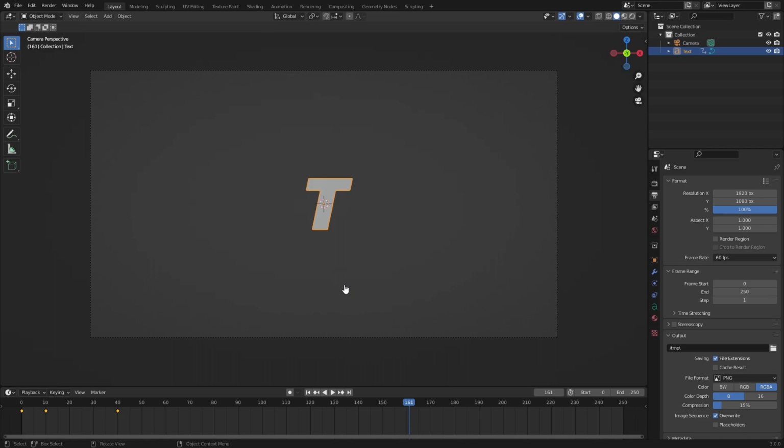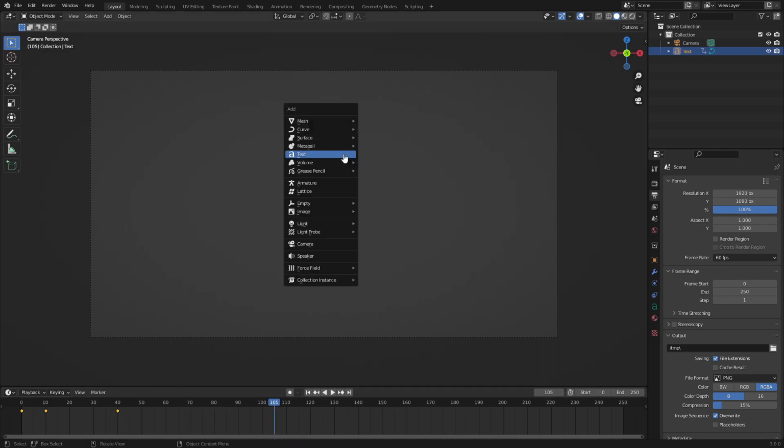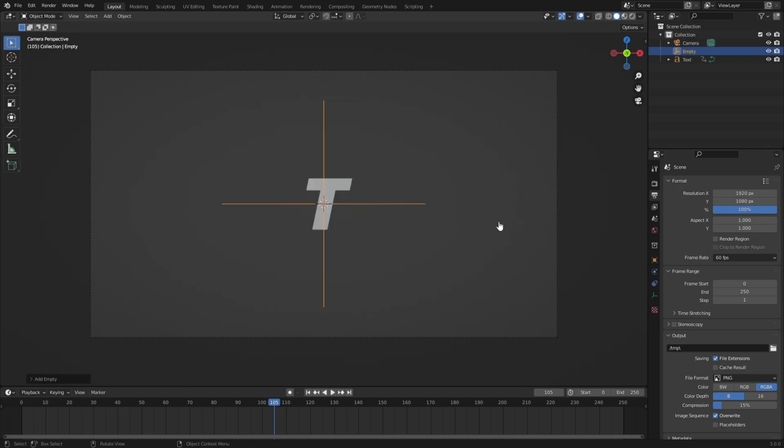So what I'm going to do is go ahead and create an empty, so we have the ability to move this how I want to. So we'll go to frame 60, which is back where it's in the center, instead of being down here somewhere. We'll go somewhere where it's in the right place. Hit Shift A, and we'll search for an empty plane axis. Now you can see if we hit S to scale this down, it's much easier to work with, obviously.